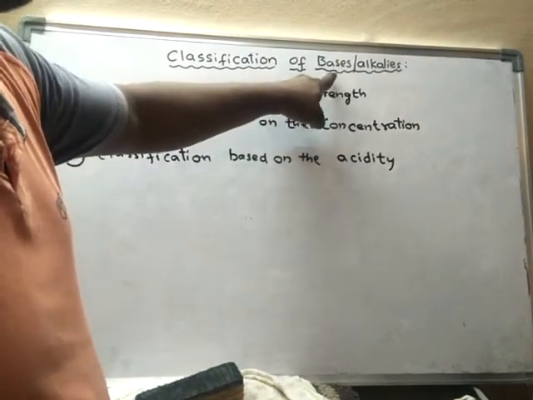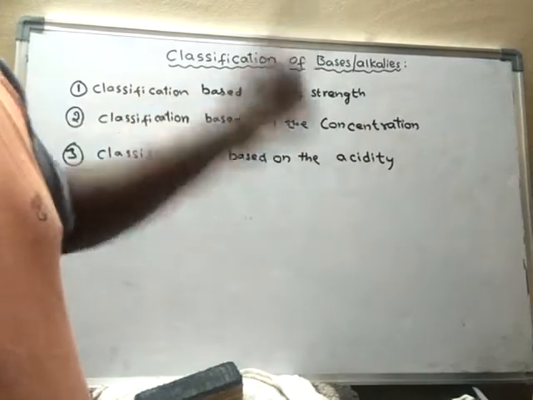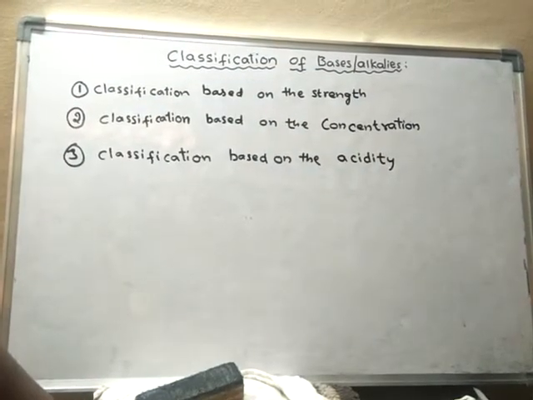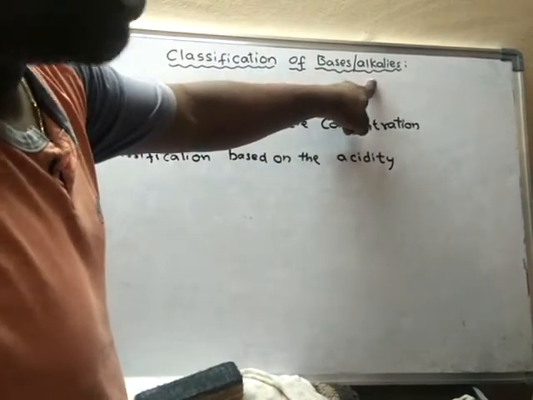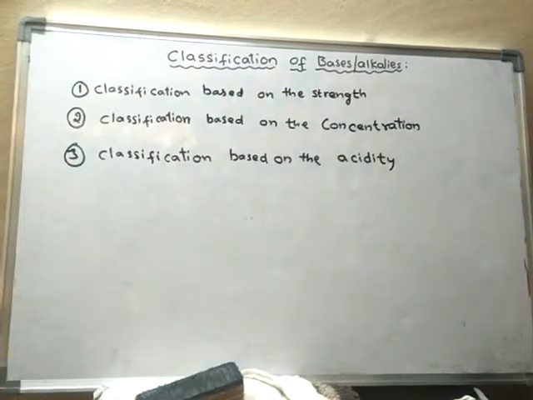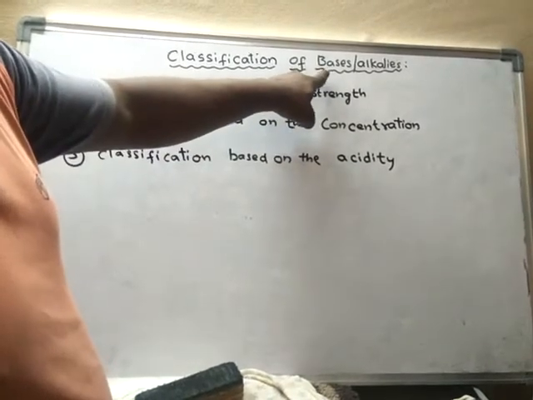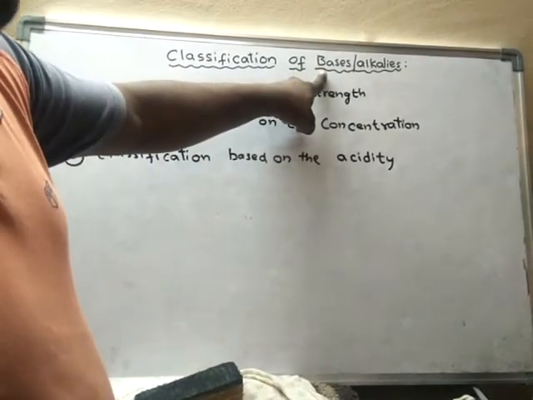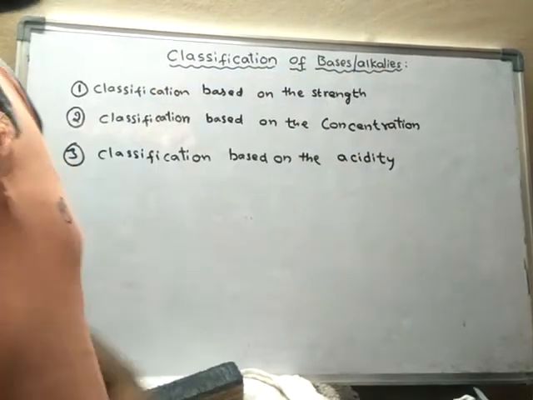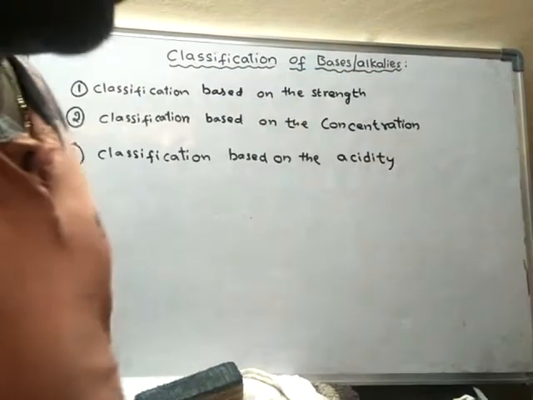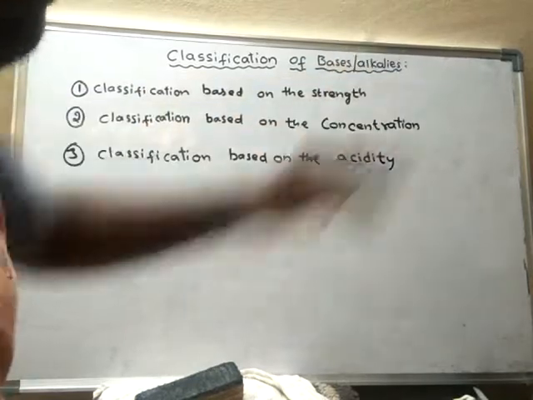Bases are of two types. One type of base is water soluble base and another type of base is water insoluble base. Water soluble bases are called alkalis, whereas water insoluble bases are simply called bases only. So if I mention bases, we have to understand that it is water insoluble, and if I mention alkalis, then it is said to be a water soluble base. Okay, right. So now we will learn about the classification of bases or alkalis.